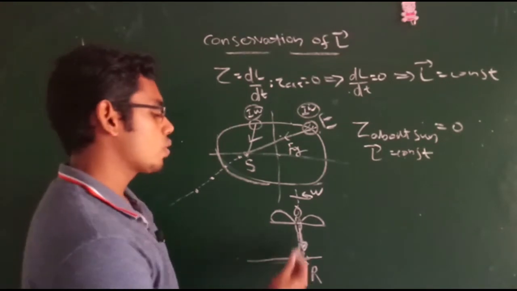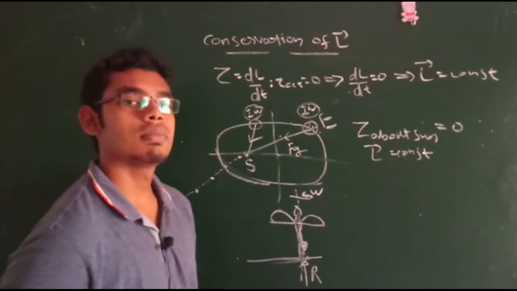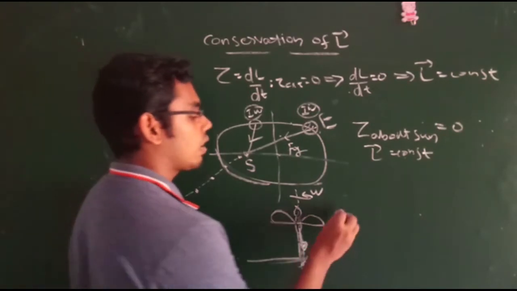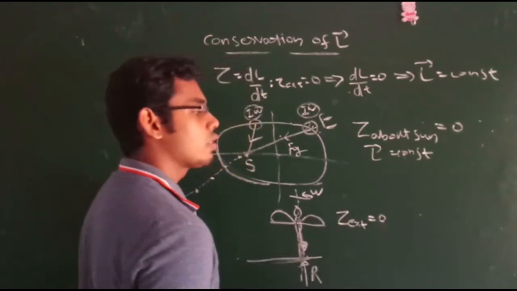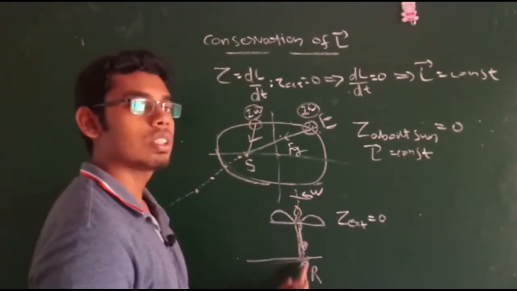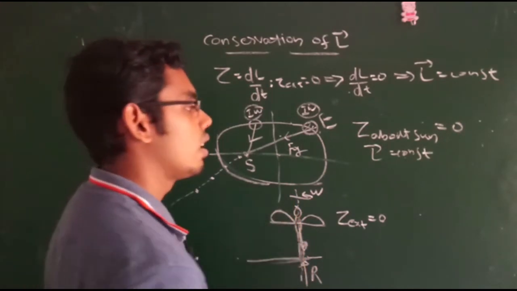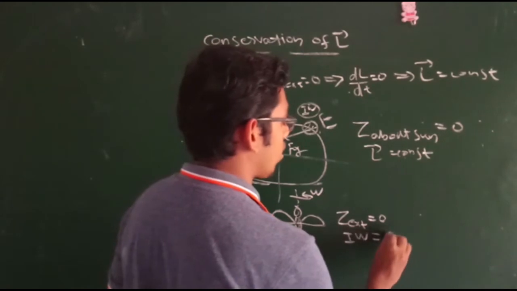These two forces are along the axis of rotation, which means that the external torque is equal to 0, which means that angular momentum is conserved about this vertical axis. So I omega is constant.